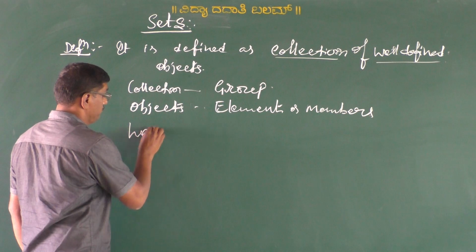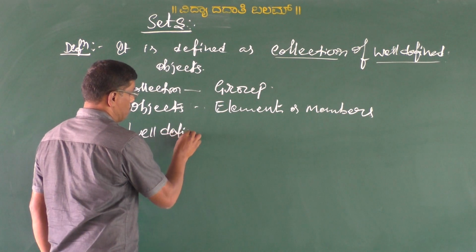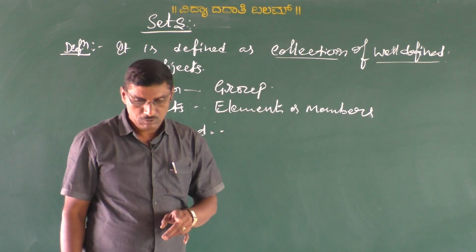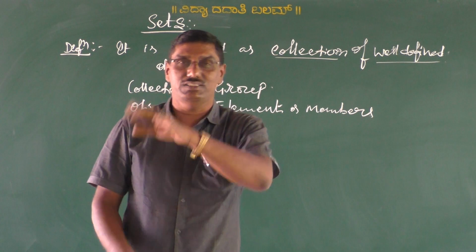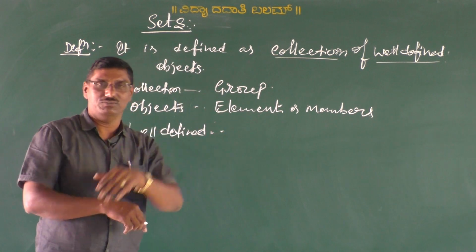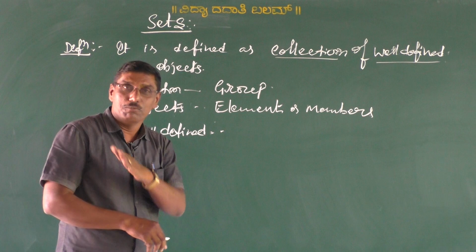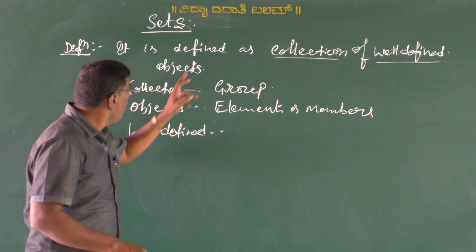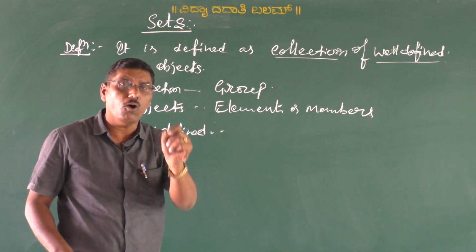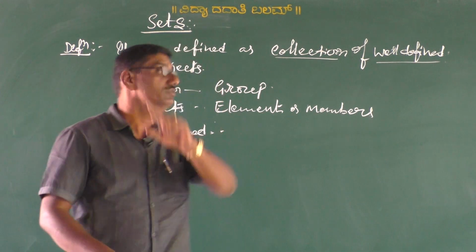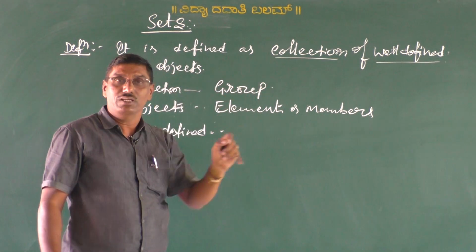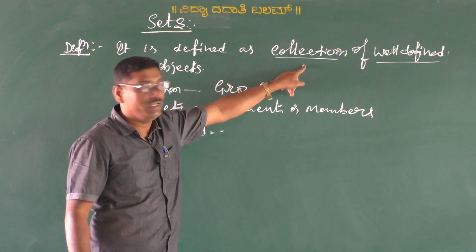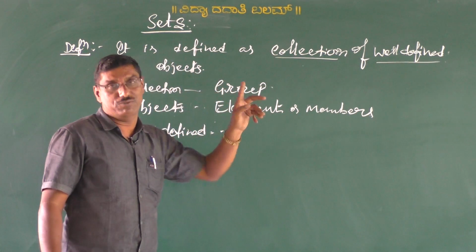Well-defined means the objects or elements do not change from person to person. We can also say that for a particular object, it is clear whether it belongs or does not belong to the particular collection. That is the meaning of well-defined.